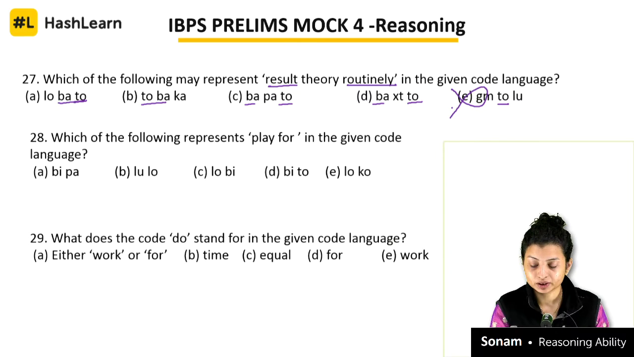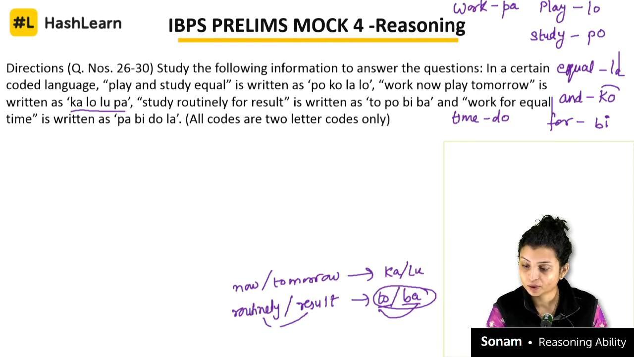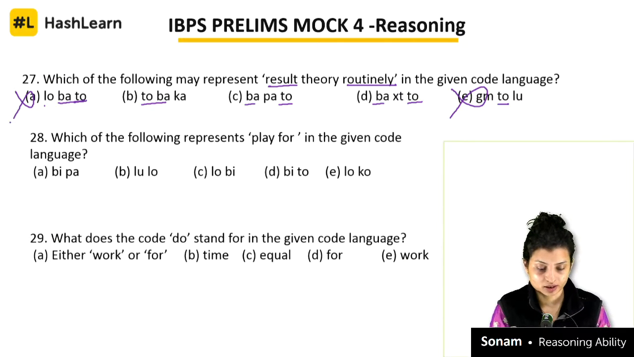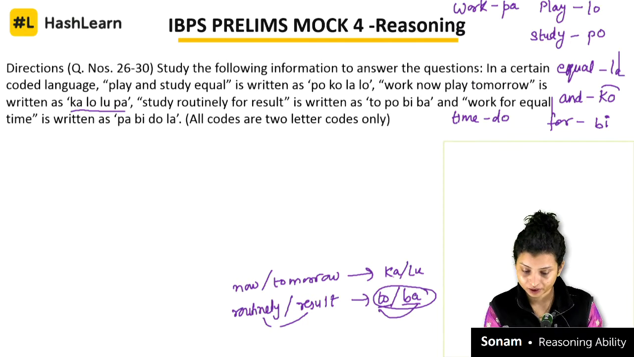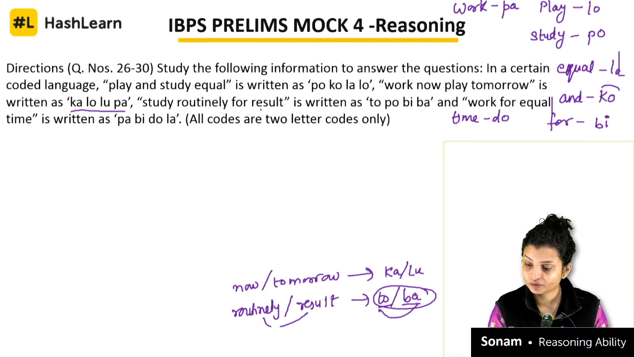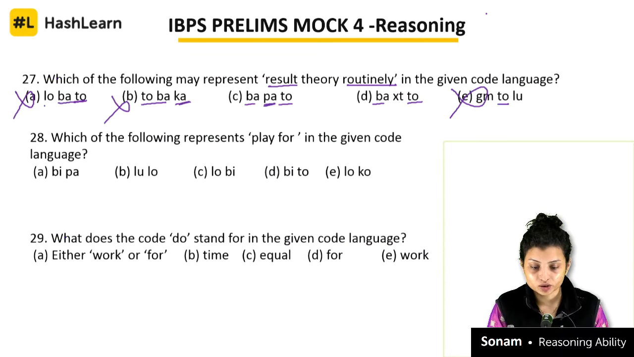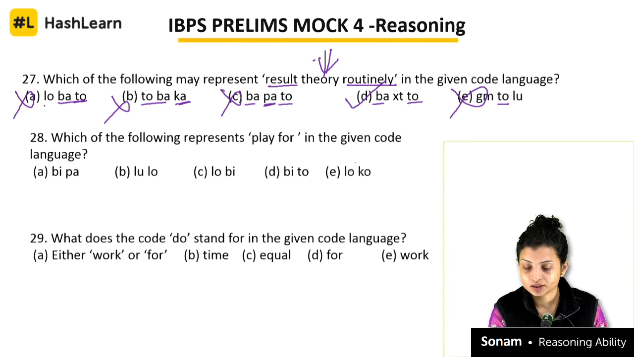So this option is eliminated directly because BA is not there. Now, I know that LO is already assigned to something, correct? LO is for play. So option 1 cannot be my answer. Okay. KA. KA is also assigned to something. See here, KA is for now or tomorrow, any one of it. So this also cannot be my answer. Okay. PA. PA is extra here. So PA stands for which one? PA is for work. So that also cannot be my code because I need something new for the word theory. So it means only option D is my answer because this is something new which I am seeing over here.